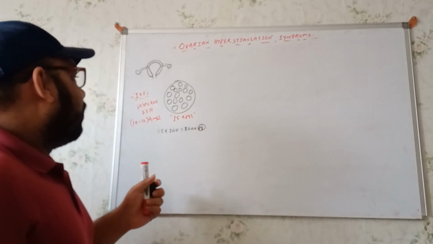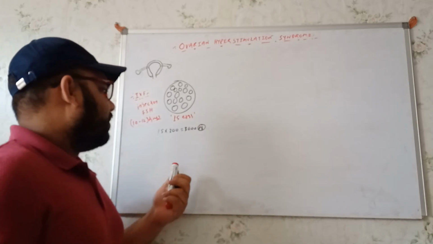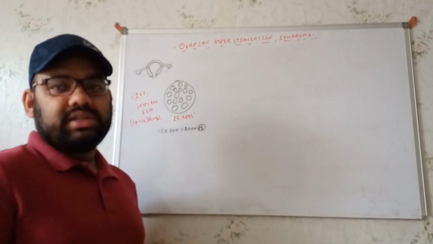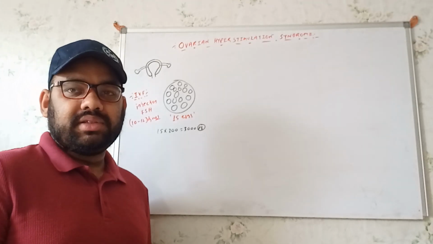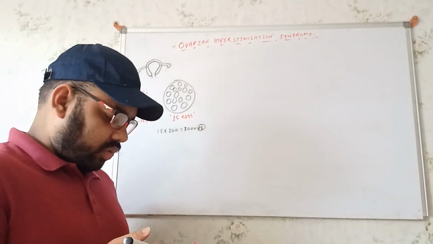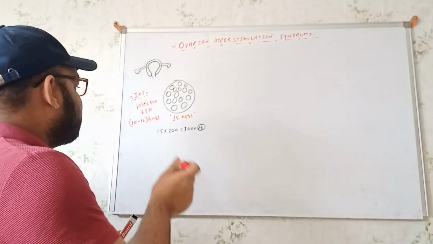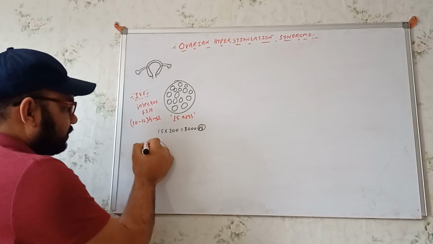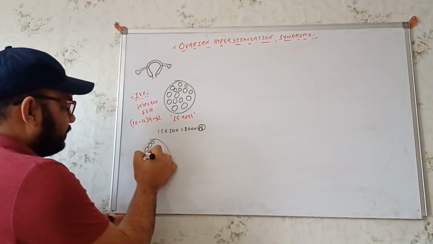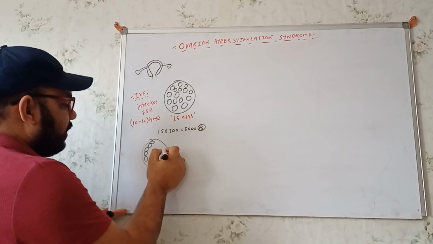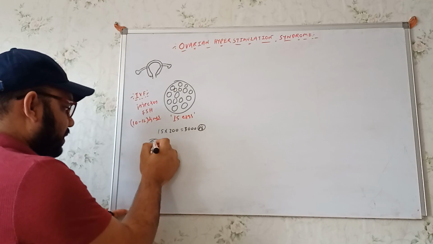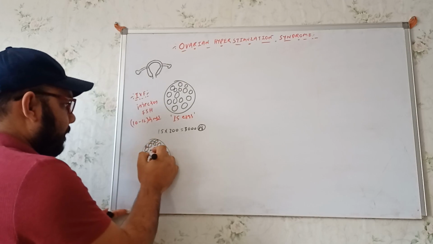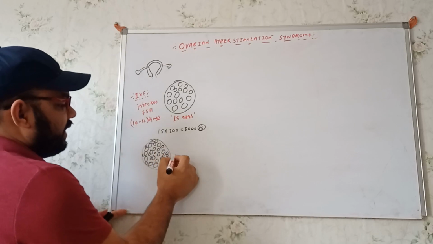Now, for example, a woman has come with a problem of infertility, and she's having polycystic ovarian disease, or some drug problem or drug toxicity. We give the same injections, but in this case the woman is producing, for example, 40 eggs.